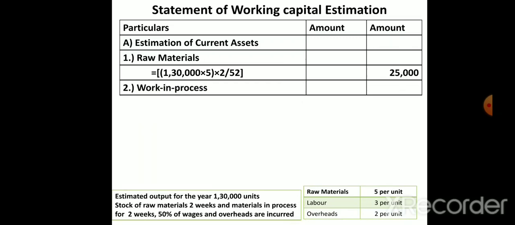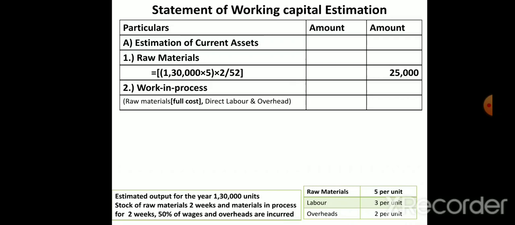Next we have work in progress. The first stage is raw material, then we go to work in progress. In work in progress, for raw material we have to consider the full cost. Even if it is 50% used, we have to consider raw material at full cost. So first we will calculate the raw material cost in work in progress. What is the formula? The same formula: total number of units into per unit into time.